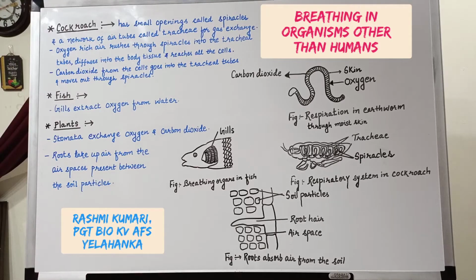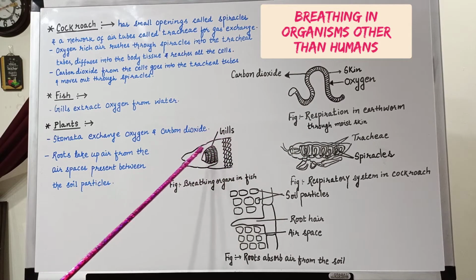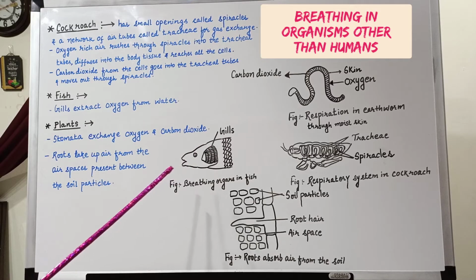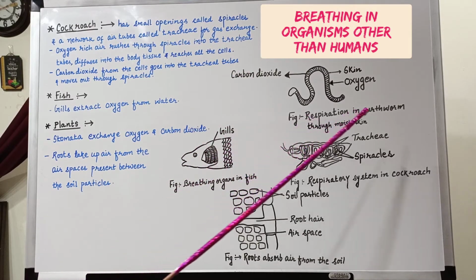In the last class, we have learnt about the human respiratory system, in which lungs were acting as chief respiratory organs. But there are many organisms which do not have lungs. So how about respiration in those organisms? In this class, we are going to study respiration in other organisms, starting with the earthworm.